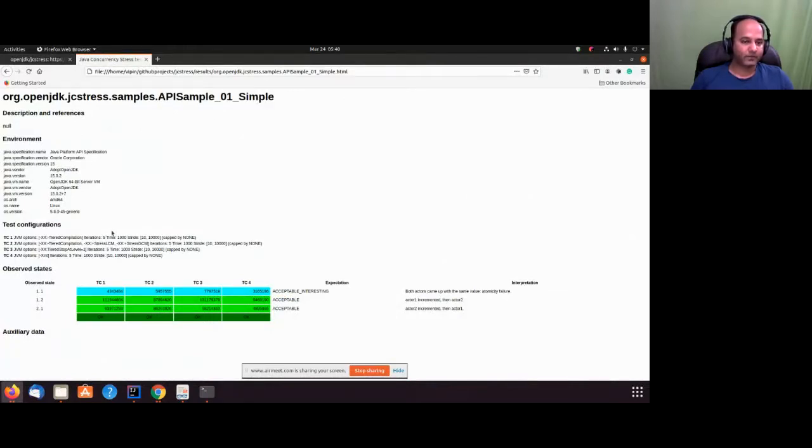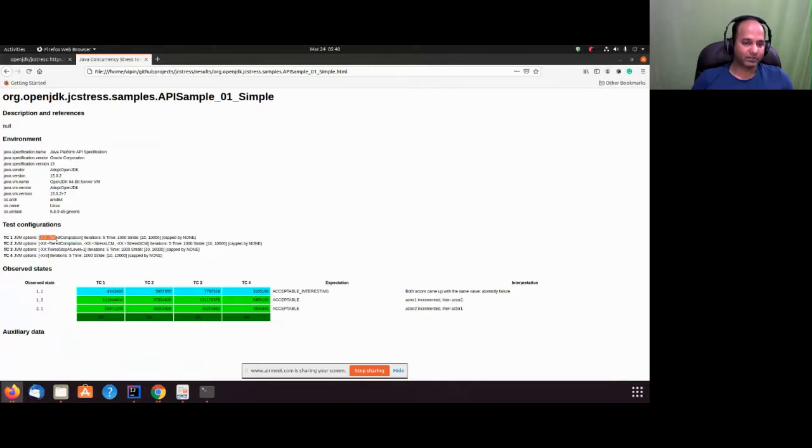If you look at this, it has a couple of things, right? First, this is my result, the main table. It has TC1, TC2, TC3, TC4. So these are categories of tests. What is TC1? This is the description of TC1. It has different JVM options like tiered compilation.